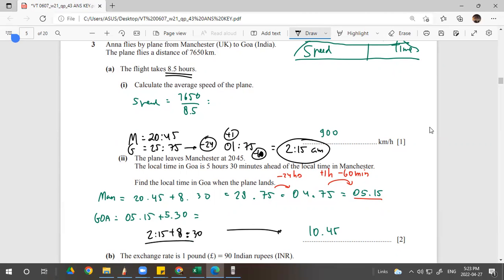What I did in the green color is I just add to the Manchester time 8 hours 30 minutes for the time taken, right? 8.5 hours is 8 hours 30 minutes, right? After you do this, this is the Manchester time, and then you subtract 24 because it's the next day, and then the 75 you subtract 60 minutes and add 1, compromise, and then this is the time in Manchester. But how about in Goa? Plus 5:30, 5 hours 30 minutes ahead. So yeah, either way, it's the same. Okay, you want to focus on Manchester or Goa?